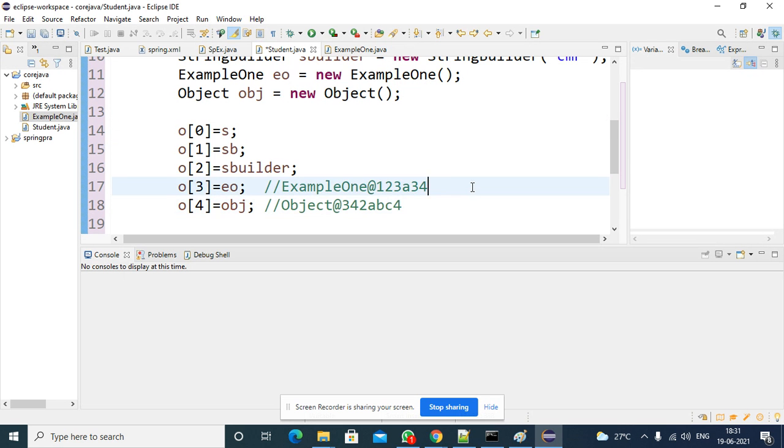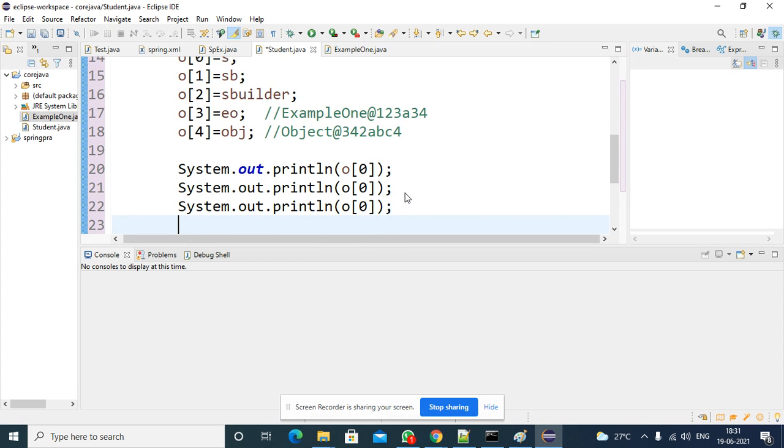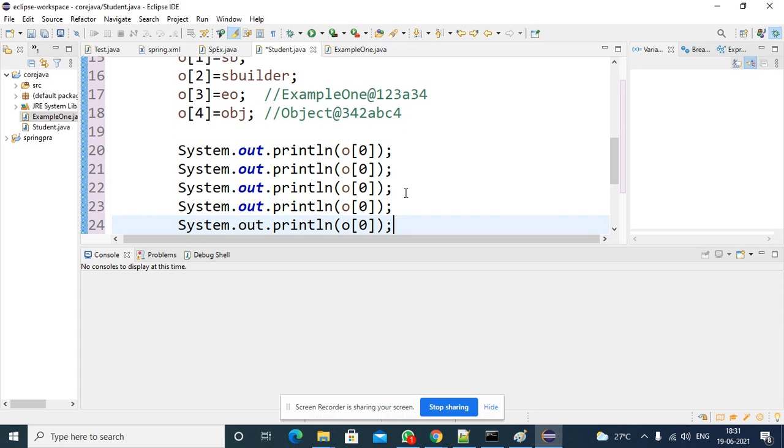So you will get the output in this way if you are printing the data. So I will try to print it. Control C, paste, paste, and paste. 1, 2, 3, string buffer, string builder, example 1, object. Right, 1 and 2, 3, 4.